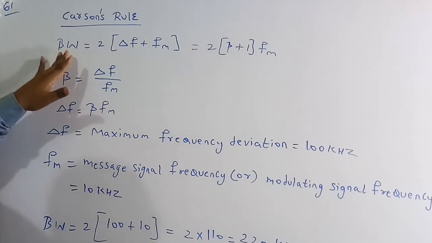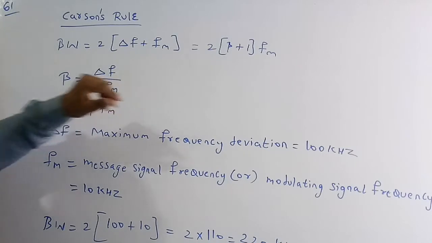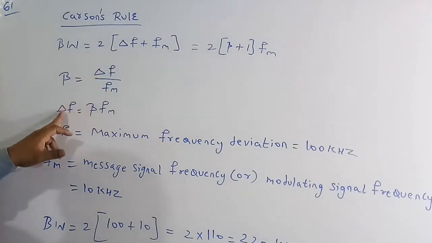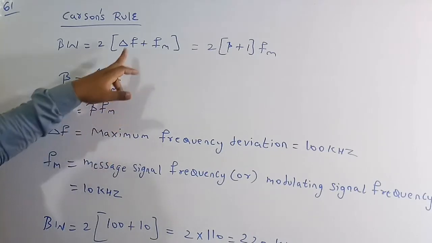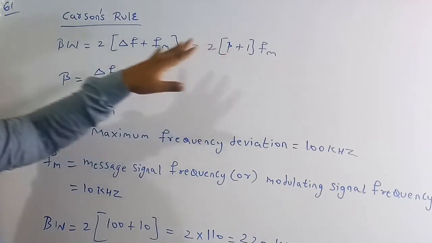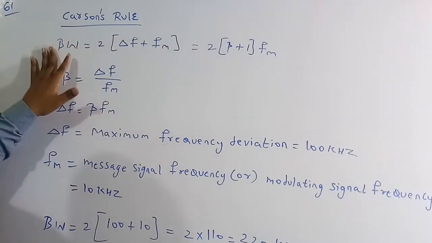The basic formula is, the bandwidth for the FM modulation is 2 into (delta f plus fm). Beta is equal to delta f by fm. Therefore, we can write delta f is equal to beta into fm. Substituting beta into fm in place of delta f, therefore this is also another formula. These are the two formulas by which we calculate the bandwidth in the FM modulation.